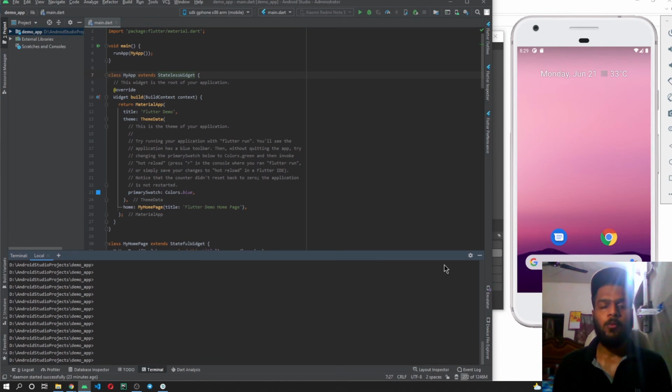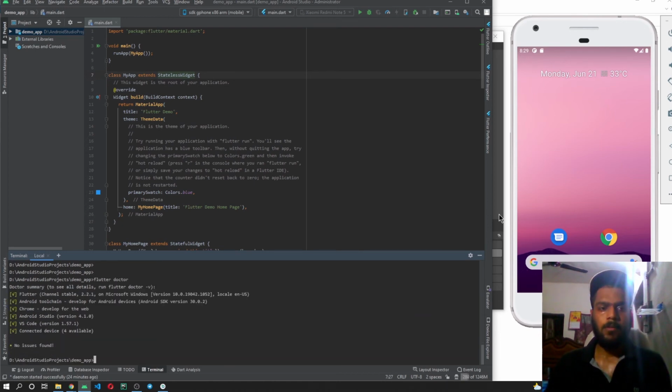Before moving towards the basic terminal commands, let me tell you about the Android toolchain thing. Let me run Flutter Doctor once. You can see over here that the Flutter Doctor command is executed, and in the second line you can see that Android toolchain is mentioned. Once you have installed or set up everything, there are chances that you can still face an error with the Android toolchain, because you need to accept the Android licenses.